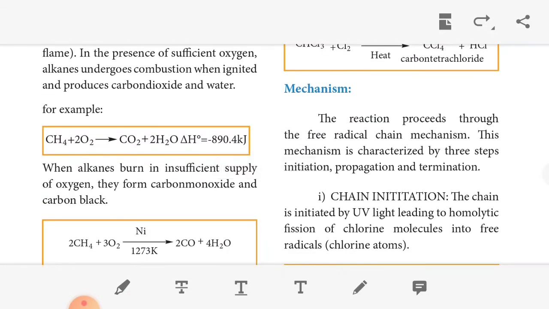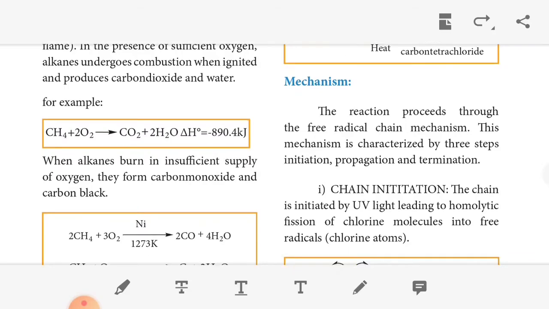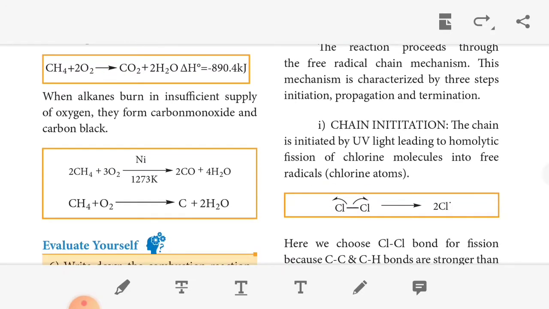Then the mechanism. The reaction proceeds through a free radical chain mechanism. The mechanism is carried out in three steps: initiation, propagation and termination. First, initiation. The chain is initiated by UV light leading to homolytic fission.